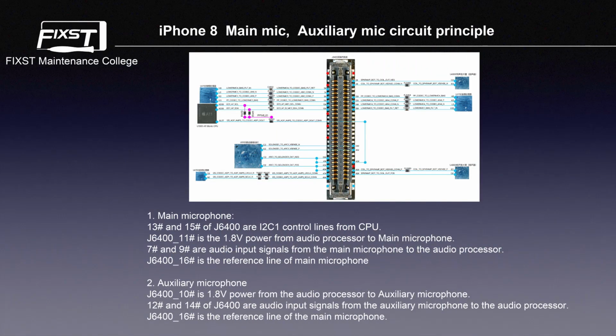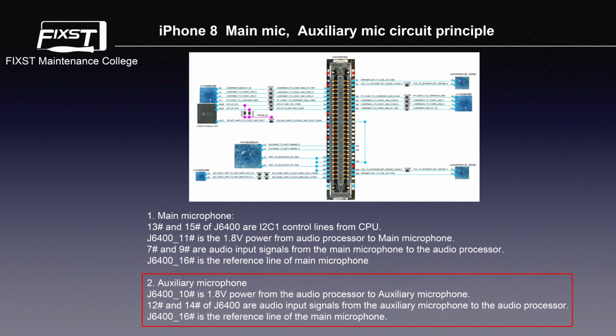Next chapter, main mic and auxiliary mic circuit principle. 1. Main microphone. Pin 13 and pin 15 of J6400 are I2C1 control lines of CPU. Pin 11 of J6400 is the 1.8 voltage power from the audio processor to the main microphone. Pin 7 and pin 9 are audio input signals from the main microphone to the audio processor. Pin 16 of J6400 is the reference line of the main microphone.